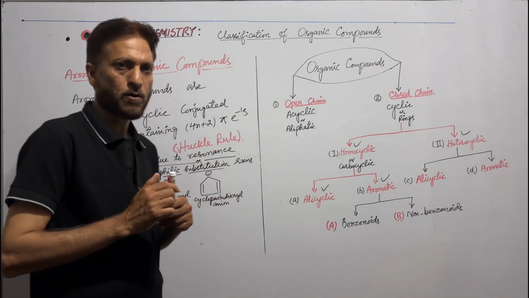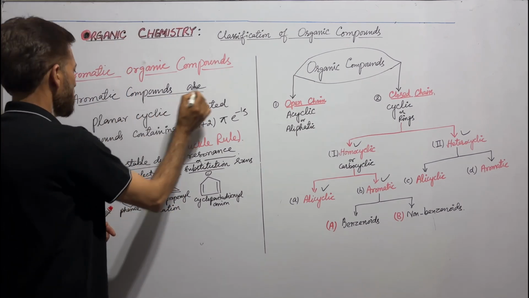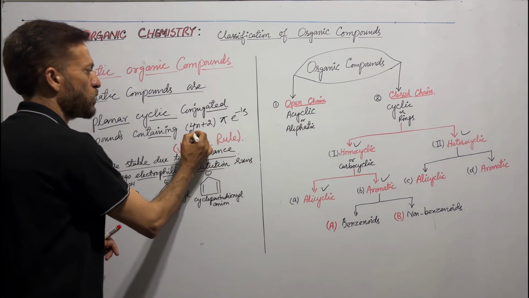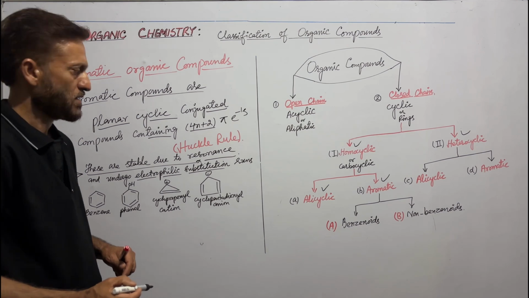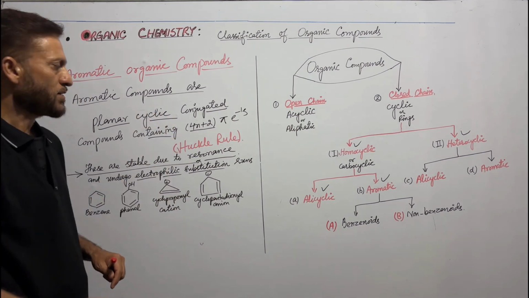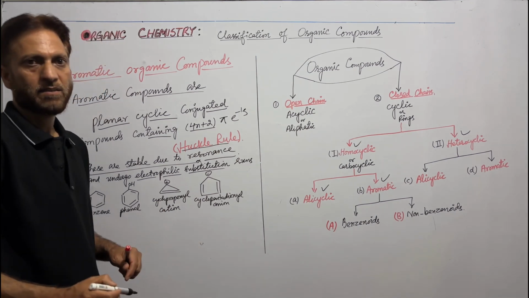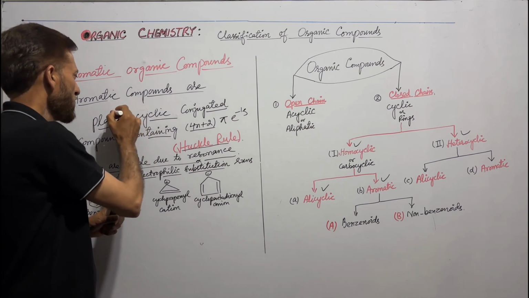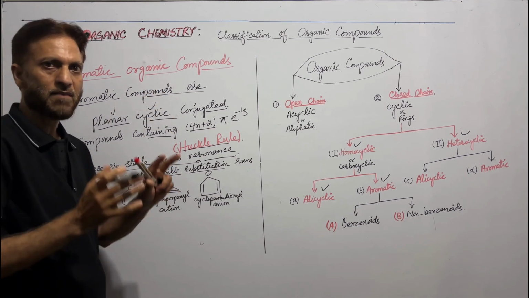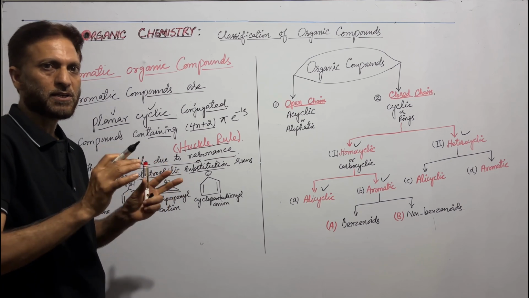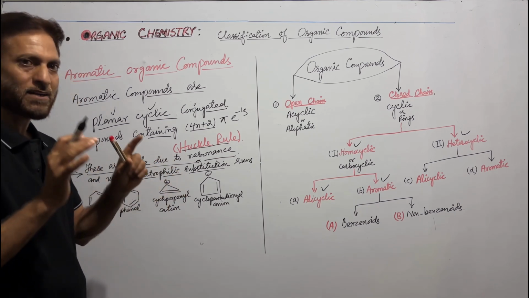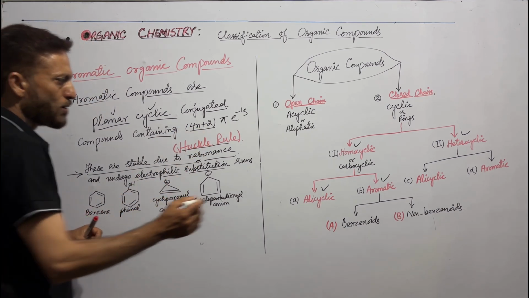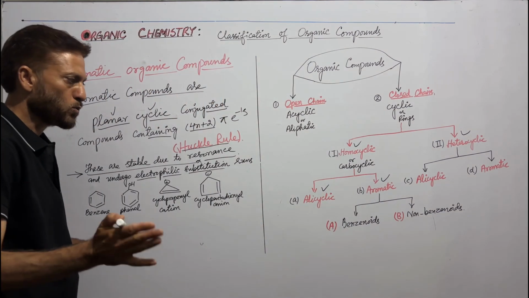Now let us see what are aromatic compounds. Aromatic compounds are planar cyclic conjugated compounds containing 4n plus 2 pi electrons. This statement is called Huckel rule. That is, aromatic compounds must have planar cyclic structure having conjugation, that is alternate double bond and single bond, and they must have 4n plus 2 pi electrons.